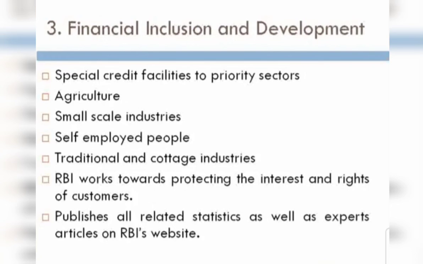The related information, or the statistical data, we get on the RBI website very easily, in order to promote research related to banking and monetary improvement in the country itself. So these articles can also be helpful for the improvement. On the RBI website, people can get free access to such information. There is no cost related to it.